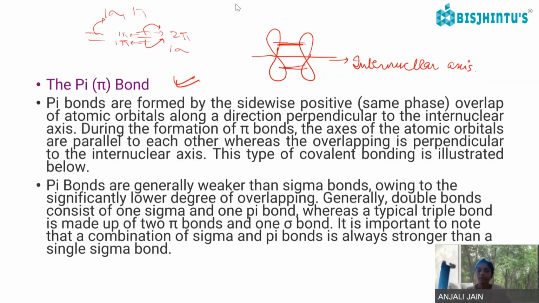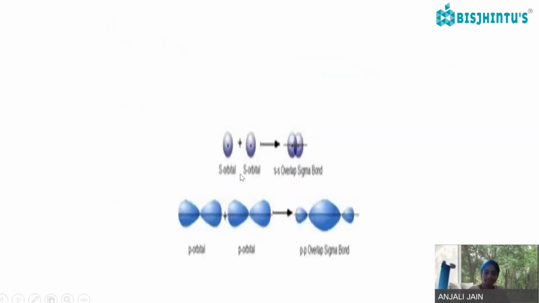When there is a sigma and pi bond combination, as in double and triple bonds, they are much stronger. So ss orbital overlapping, then pp overlap can be there. This is s head-to-head overlapping. Here also head-to-head overlapping is there of both the s and p orbitals.